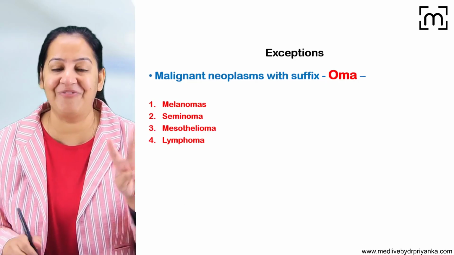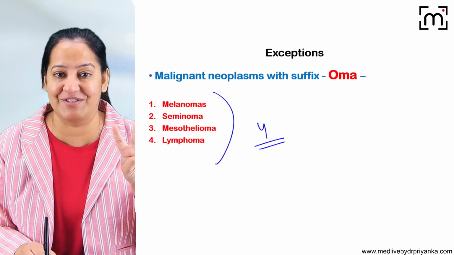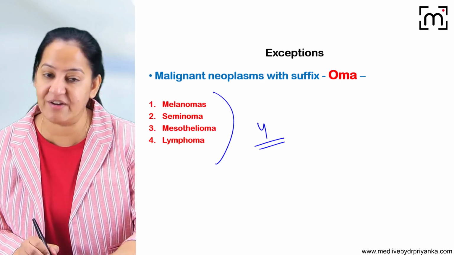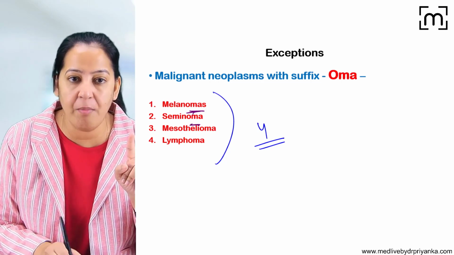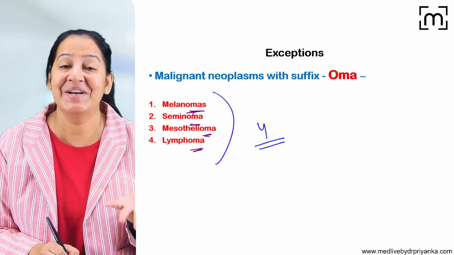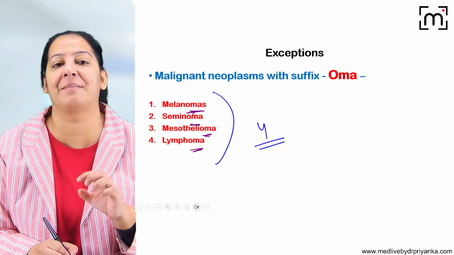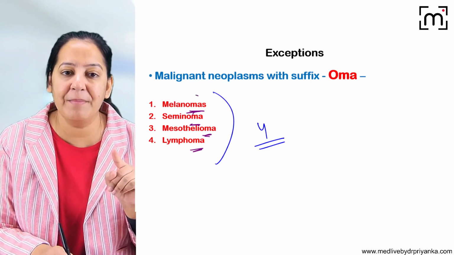Okay. But there are 4 exceptions. You have to learn the 4 exceptions. These are the 4 tumors which have the suffix oma. See, the suffix is oma, but they are not benign. They are malignant. So although they have the suffix oma, they are malignant. They are 4 in number. You have to learn them. So, melanoma.